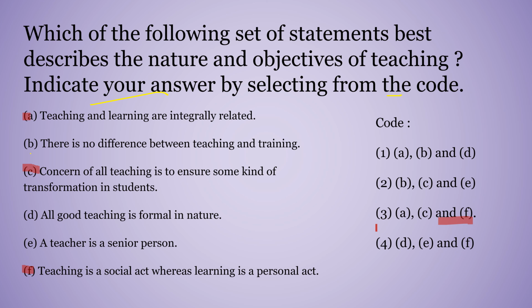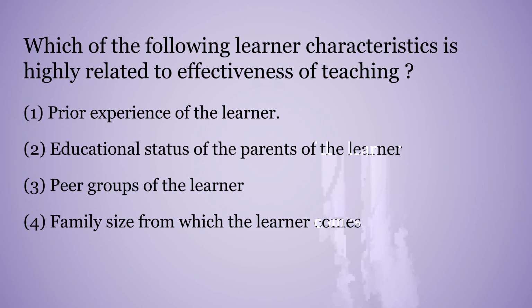So we move on to the next question, which of the following learner characteristics is highly related to effectiveness of teaching. We have four options here. One is prior experience of learner. Two is educational status of parents of the learner. Three, peer groups of the learner. Four, family size from which the learner comes. So the first option, the prior experience of the learner, is the right answer for this question.